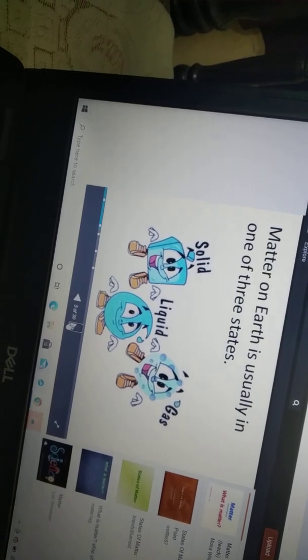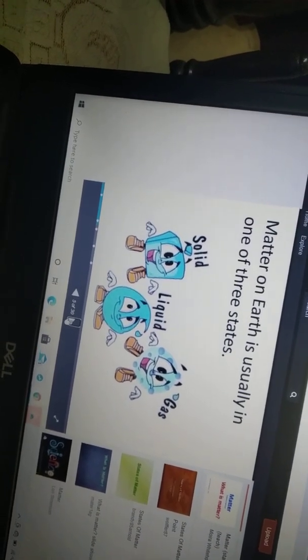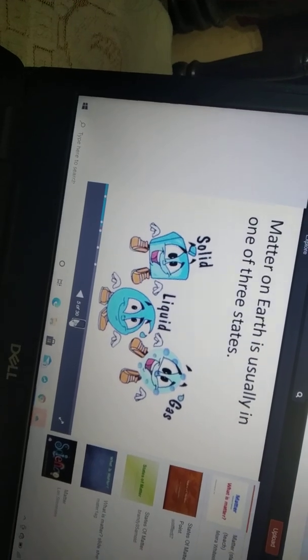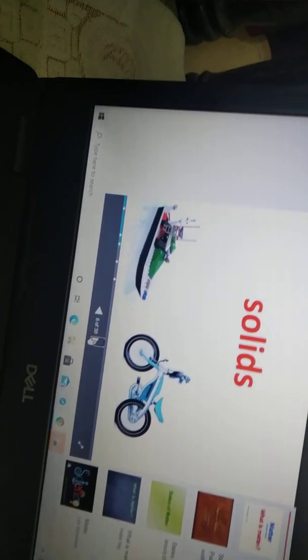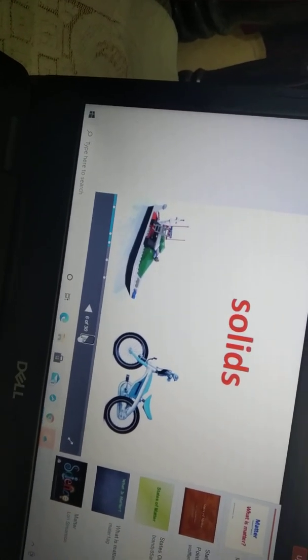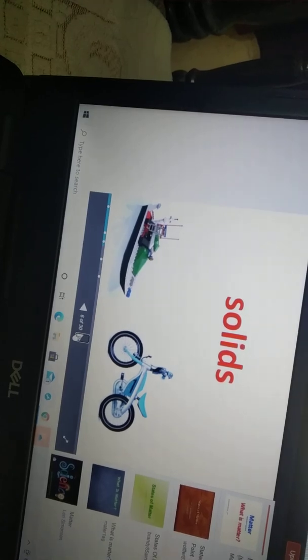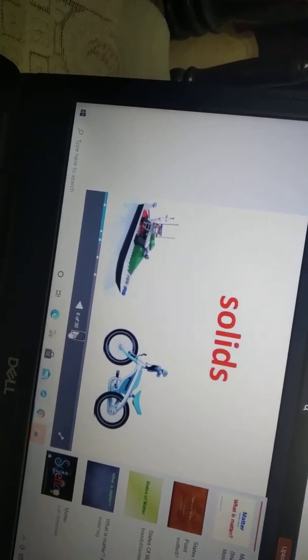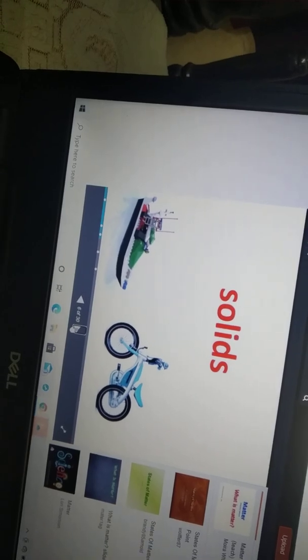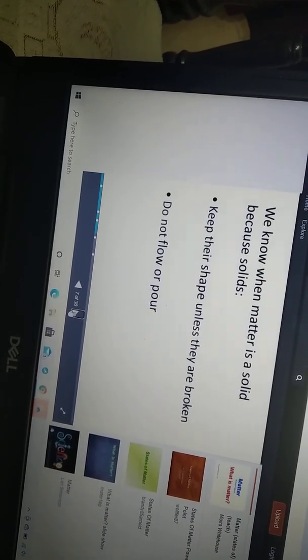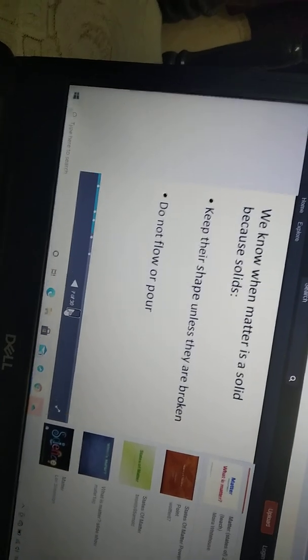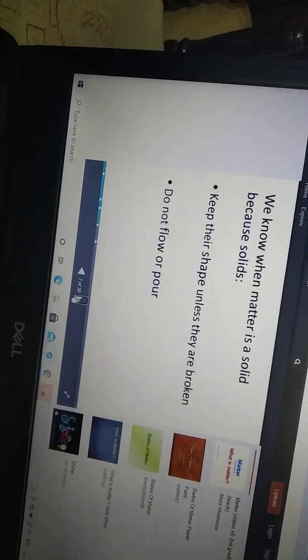Matter on earth is usually divided into 3 states: solids, liquids, gas. Solids: we have taken cycles, steamers, anything which has fixed shape and size, and no movement. They will be in a fixed place. If we make them move, only then they will move, isn't it? Solids know their shape unless they are broken. They do not flow or pour, that is, solids do not have own movement.